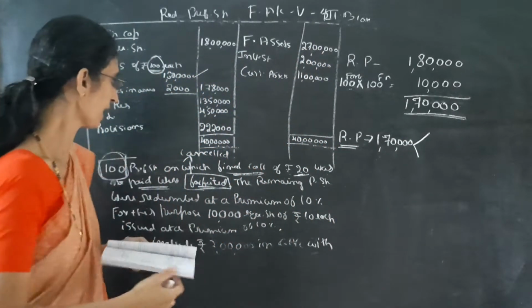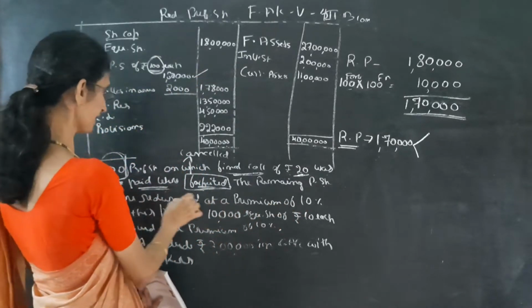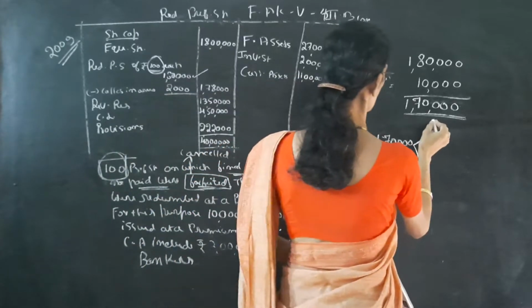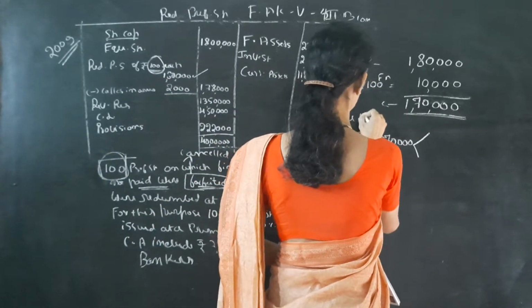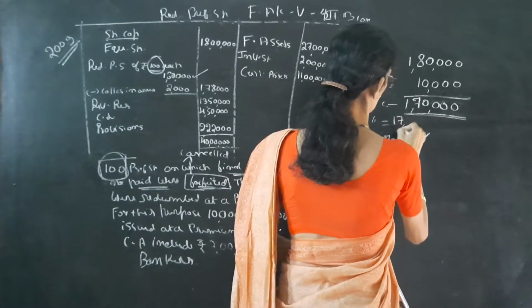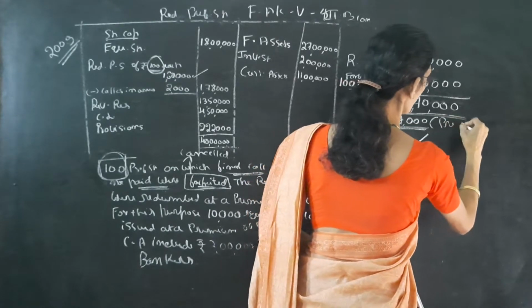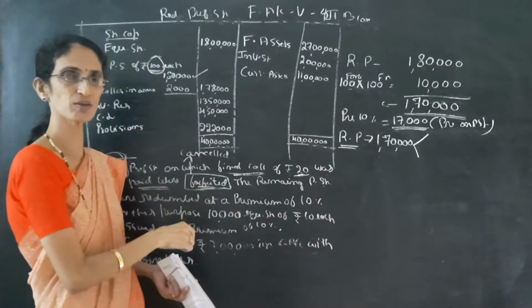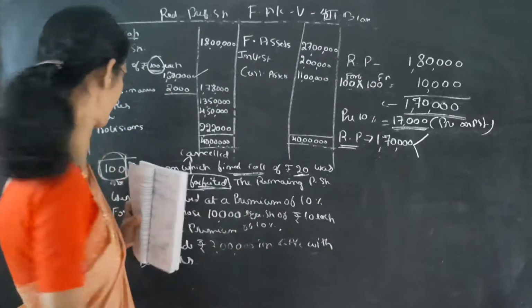Then we have to see how it is redeemed. It is given that the redeemable preference shares are redeemed at a premium of 10%. That means 1,70,000 into 10% is 17,000, the premium on preference shares. We have to keep reading and note it down in one place, then it becomes easy to make the solution.